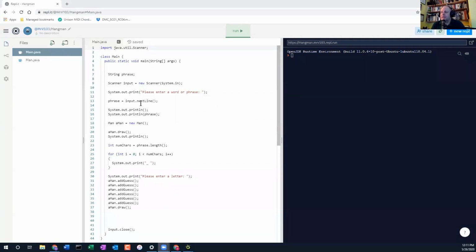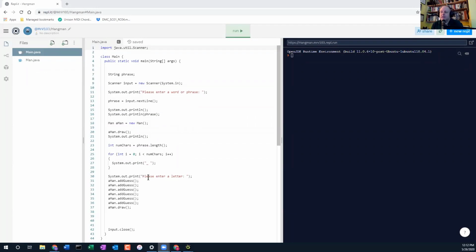We read in the line, or the phrase that the user put in, and then right now we're just printing it out, just repeating it. And then here we create a new man, we draw it, and then we print out a blank line. And then what I did is I just created a loop that took the phrase and just printed out an underscore for every letter in the phrase. So it goes through the phrase length and reads the phrase one at a time. Well, it doesn't really read it one at a time. It just prints out an underscore based on the length.